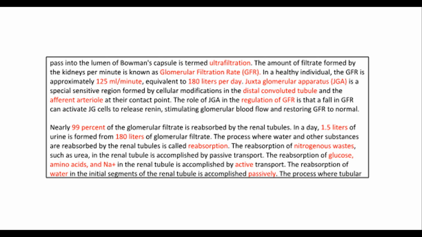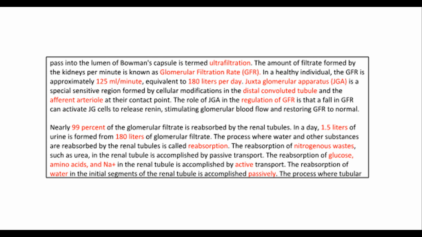Juxtaglomerular apparatus, JGA, is a special sensitive region formed by cellular modifications in the distal convoluted tubule and the afferent arteriole at their contact point. The role of JGA in the regulation of GFR is that a fall in GFR can activate JG cells to release renin, stimulating glomerular blood flow and restoring GFR to normal. Nearly 99% of the glomerular filtrate is reabsorbed by the renal tubules. In a day, 1.5 liters of urine is formed from 180 liters of glomerular filtrate.